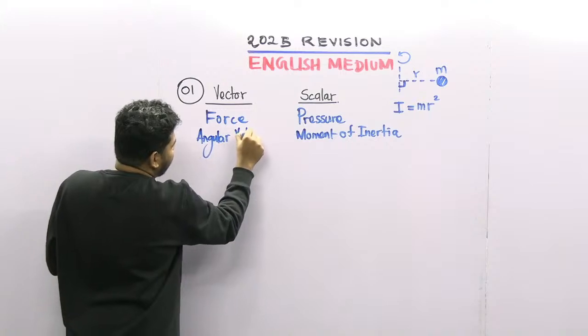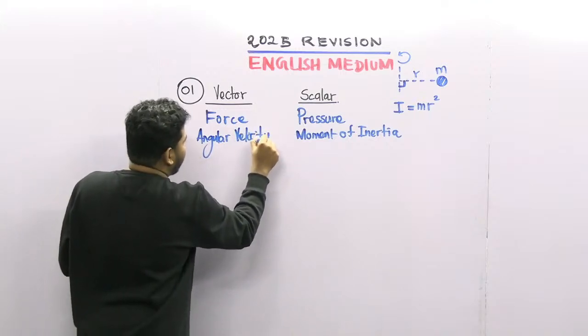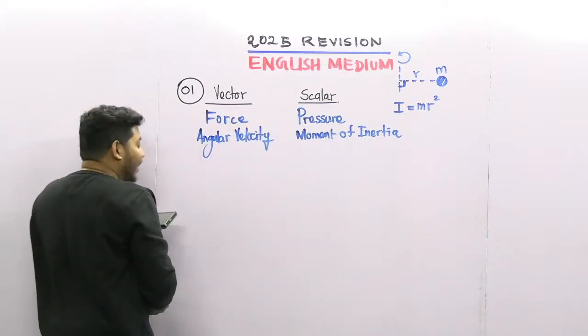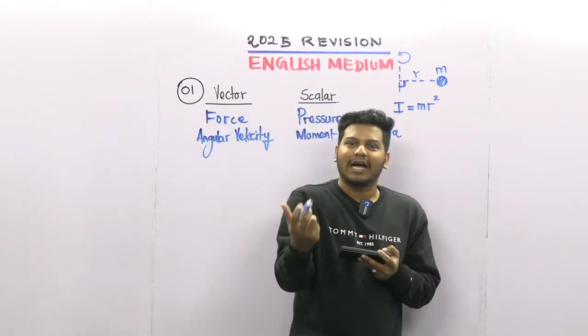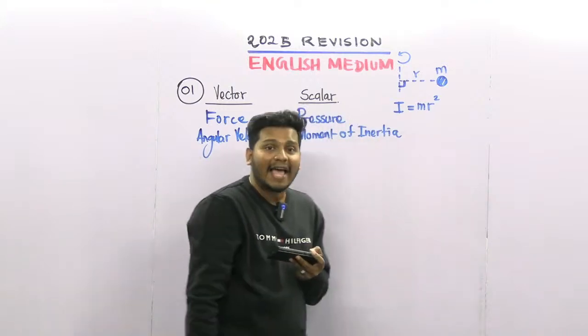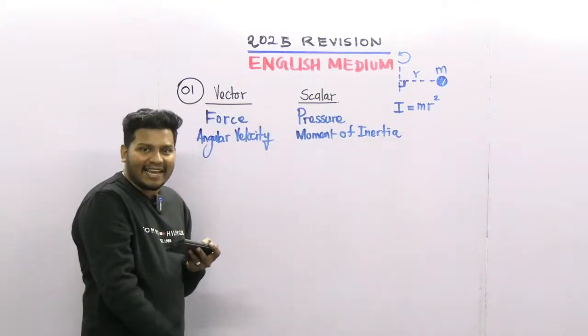Angular velocity. Kinetic energy. Work energy. Both are scalar quantities. They don't have directions.